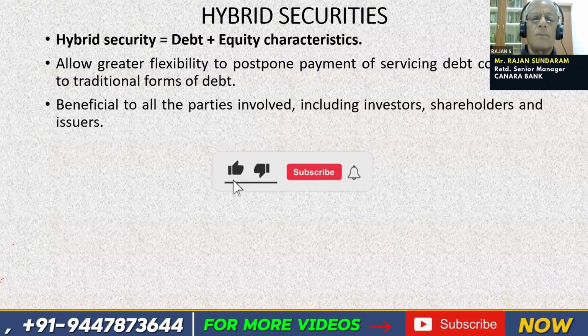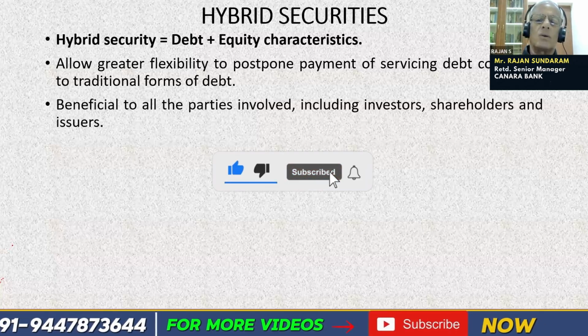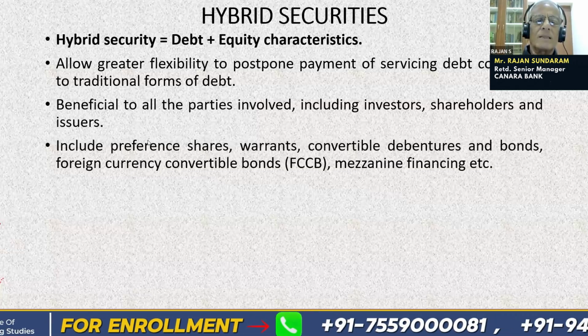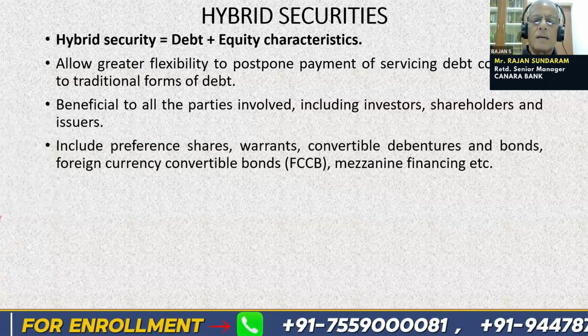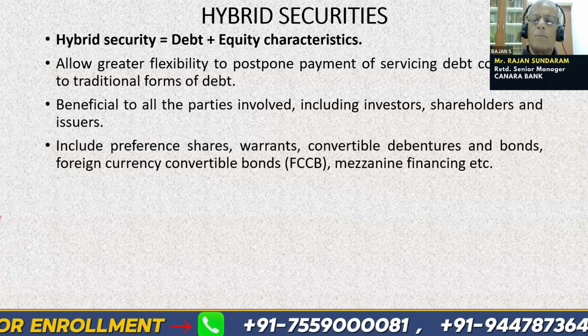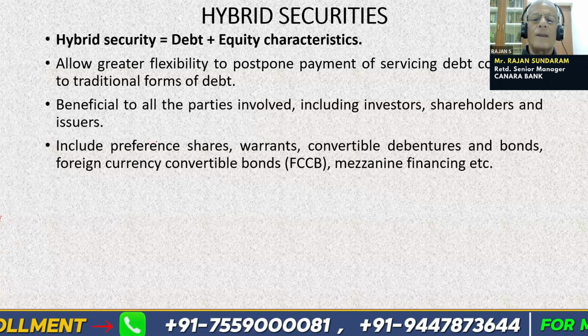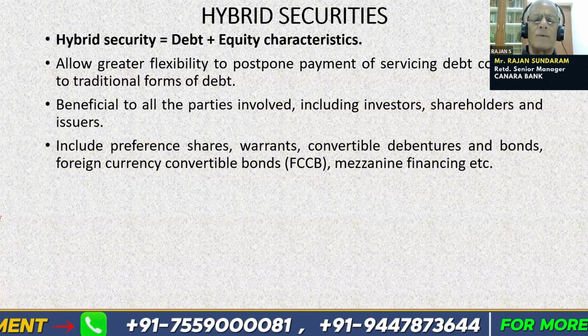It is beneficial to both parties involved, including investors, shareholders, and issuers. Hybrid securities include preference shares, warrants, convertible debentures and bonds, foreign currency convertible bonds, and mezzanine financing. So all these we are going to cover now.